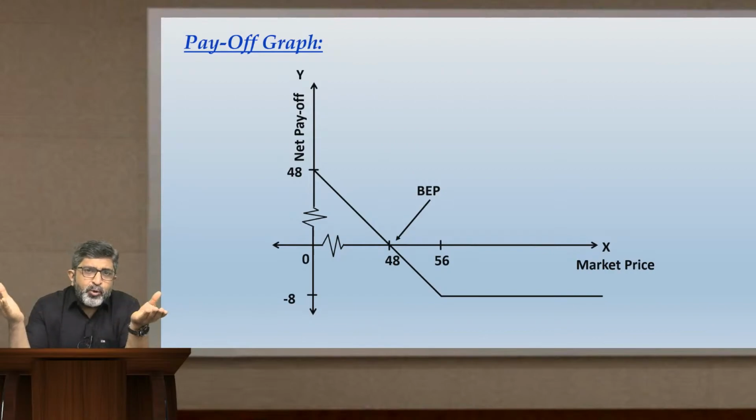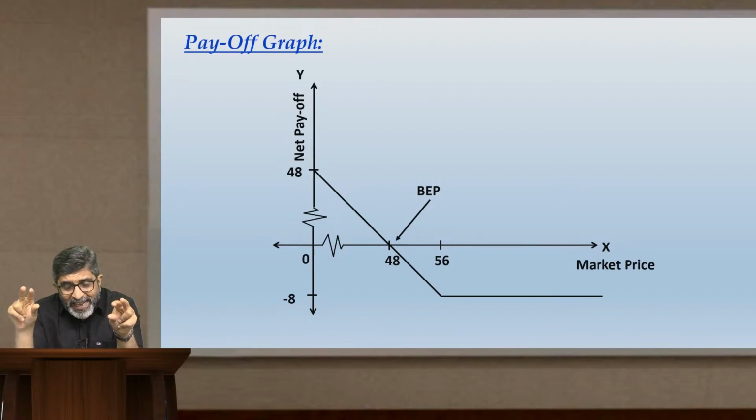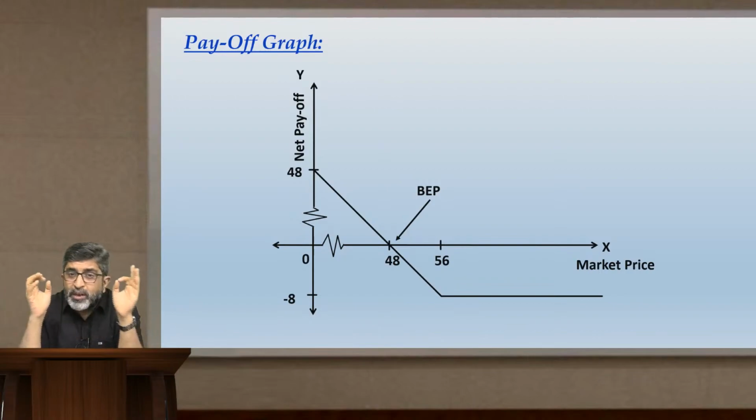The way you compute break even, strike price minus premium, 56 minus 8, that is 48. That 48 will be the maximum amount of profit that you can earn, guaranteed. You cannot earn a penny more than that. Simple logic, right? Simple logic.